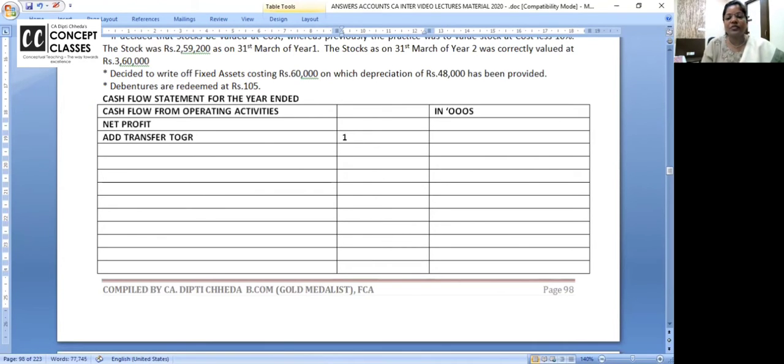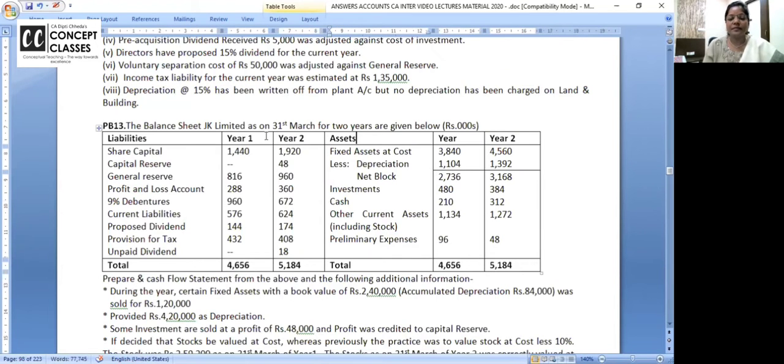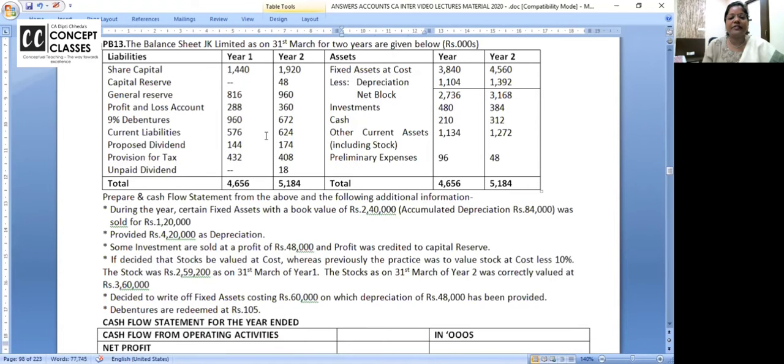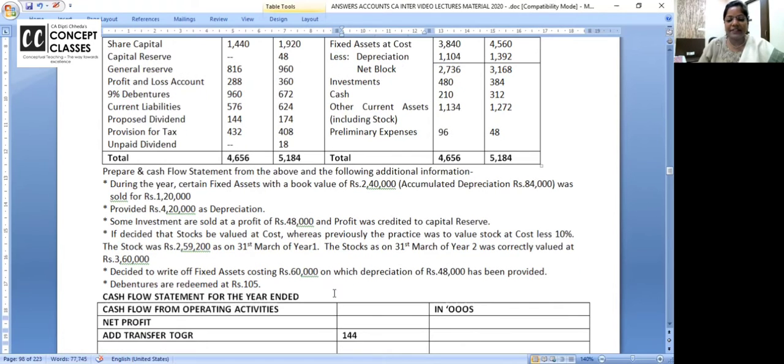How much transfer to general reserve? 144. Nice and all clear? Add back to profit because from P&L to general reserve, no money has gone out. Profit is 360 minus 288, 72. Net profit is 72. So you should start with the net profit 72.